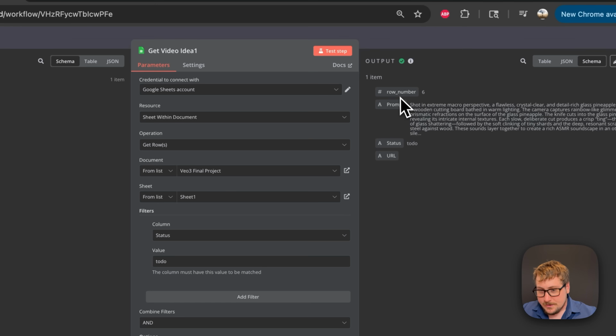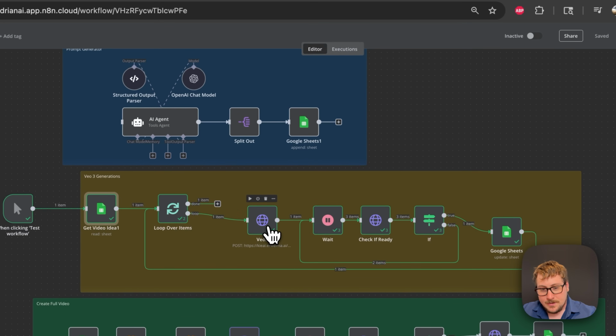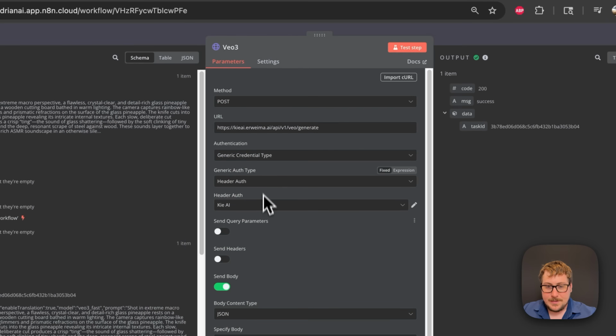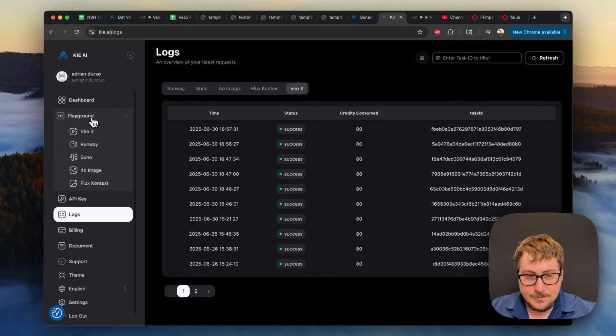So over here, you'll notice that it has the row number, prompt, making sure that the status is to do, and then it's going to loop over, and then we're going to go to this HTTP node. And one thing you'll notice right here in the URL is this is not replicate or fal. This is another service, and it's kie AI. And you can see here's all my generations.